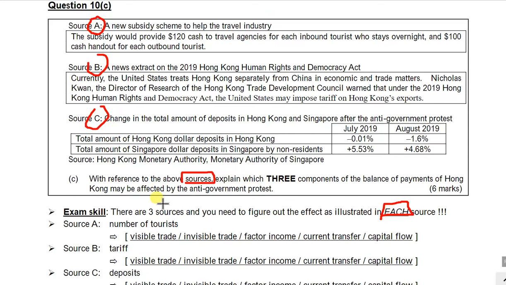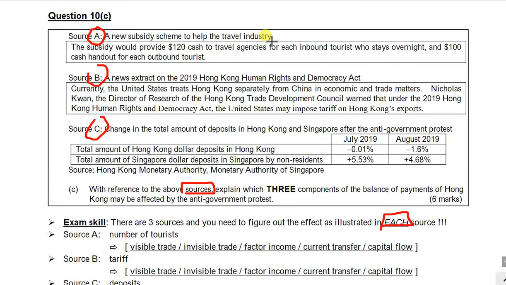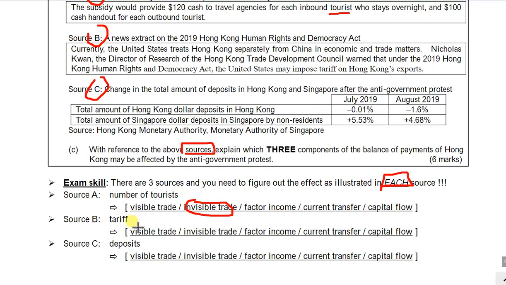And let me tell you how to tackle this question. For source A, this is about the number of tourists, right? And clearly this is about services, and that's why you should mention invisible trade for source A. Source B is about the tariff.